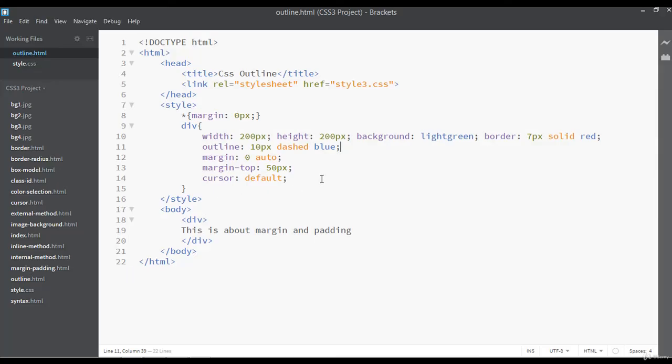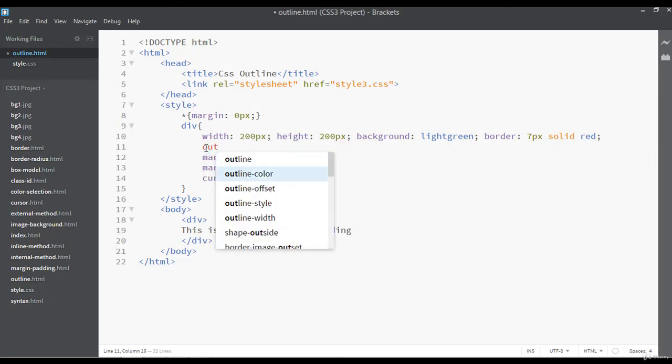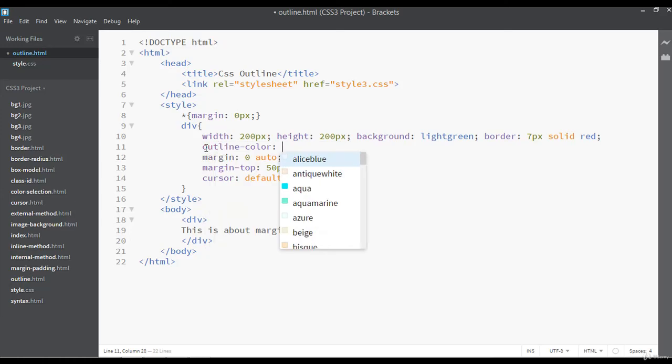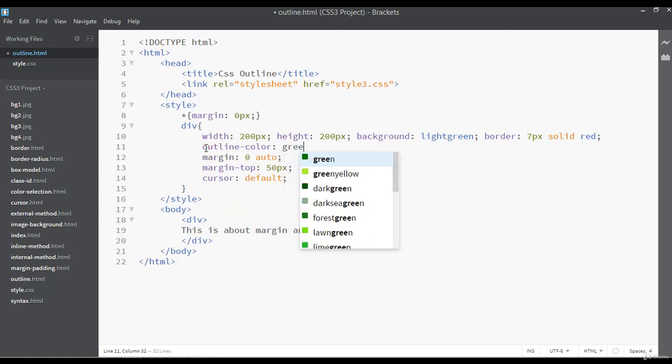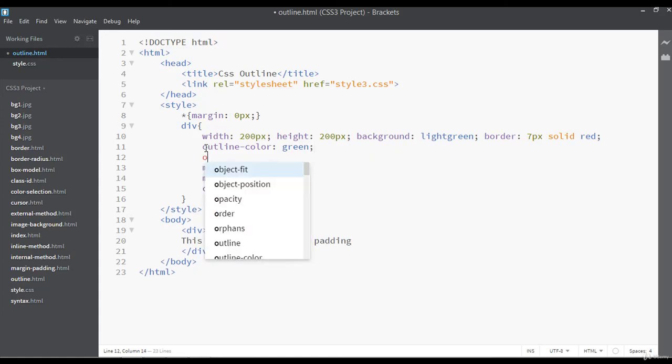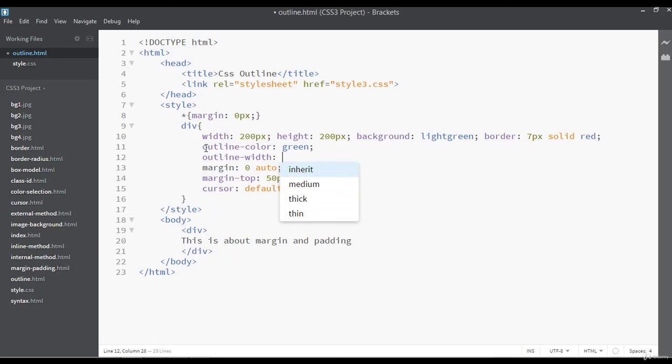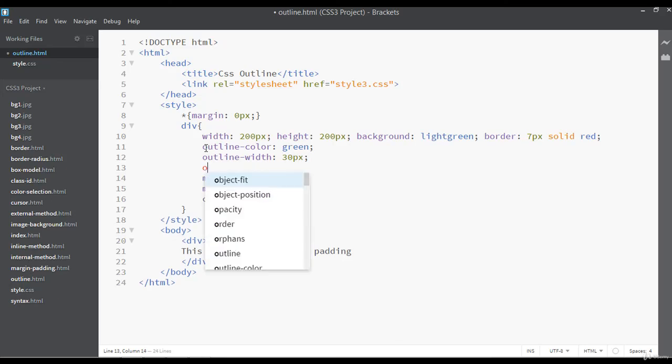So outline, let's discuss this. You can apply outline like this also. You can say outline color can be blue as I told, or you can say green, or you can say outline width something like 15 px, or if you want greater, 30 px.